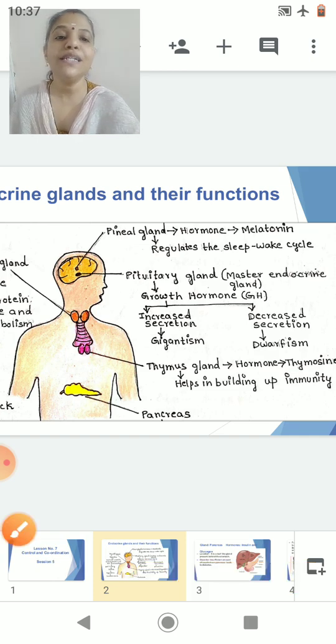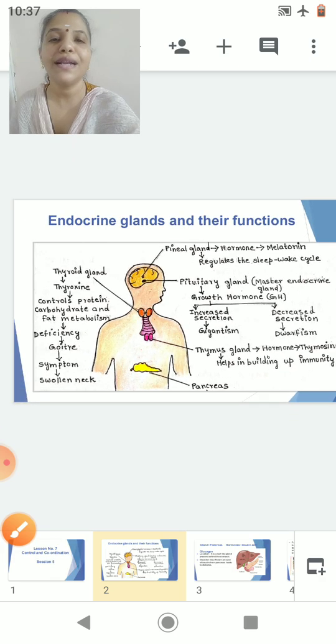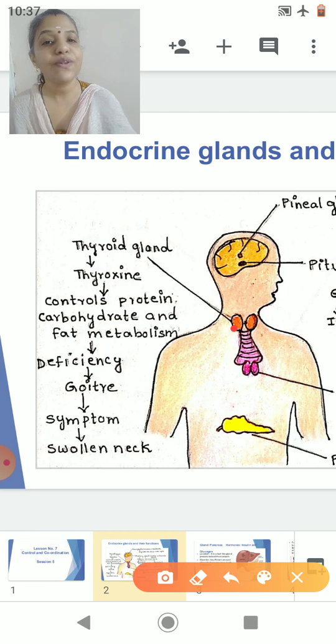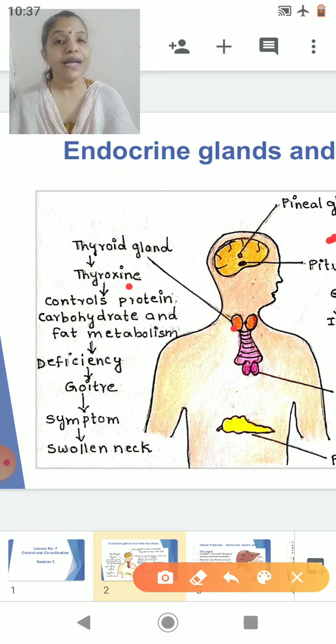Now, we studied another gland, that is the thyroid gland. So, you can see here, this is your thyroid gland. It is located in the neck region. It secretes a hormone called thyroxine. Thyroxine controls the general metabolism like the protein, carbohydrate and fat metabolism. Deficiency of thyroxine causes a disorder called goiter. We discussed that the occurrence of goiter can be reduced by using iodized salt. We discussed how iodine is related to the hormone thyroxine.